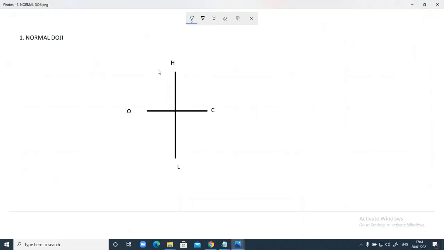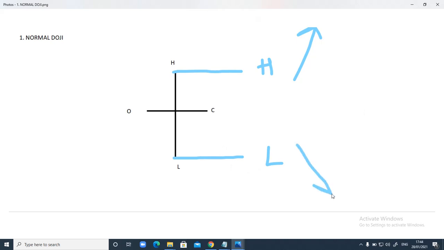Now guys, whenever a doji is formed, understand doji in the sense it's a confusion. Both buyers and sellers are unable to decide the way the prices have to be taken. So when a doji is formed, we usually call it indecision in the market. We usually mark the range high, this is the range high and this is the range low of the doji. Once the range high breaks, we can expect prices moving up, and if the range low breaks, we can expect prices moving down. This is how simple it is to use doji.